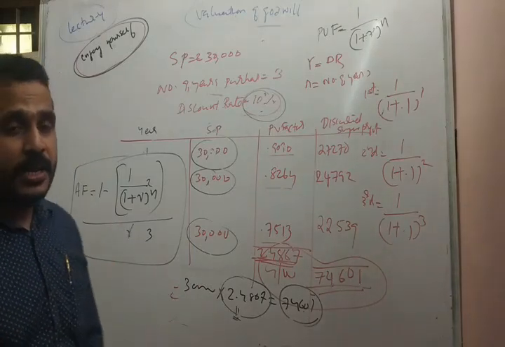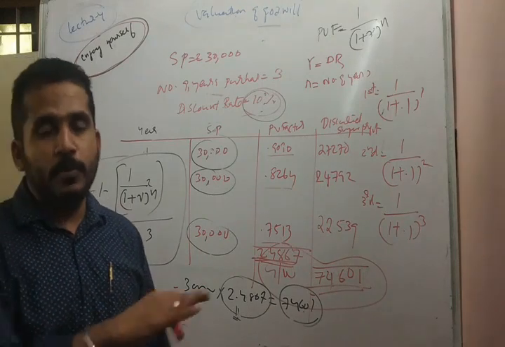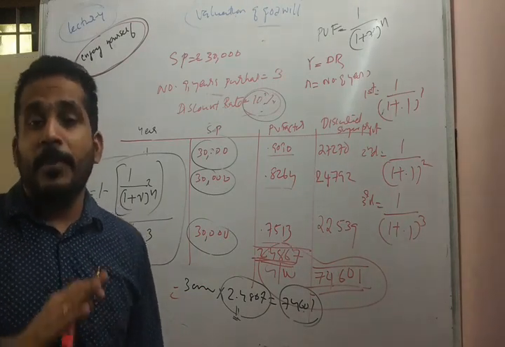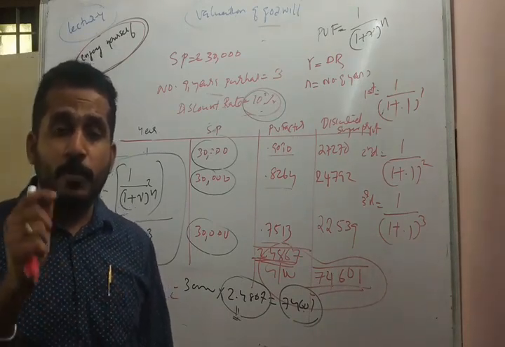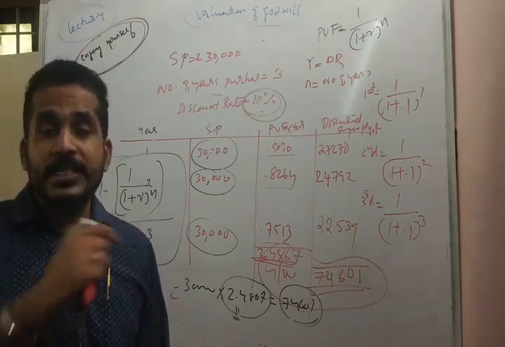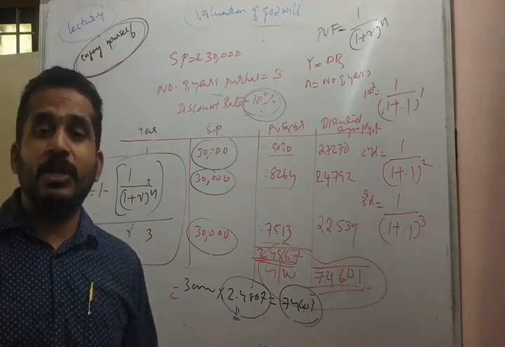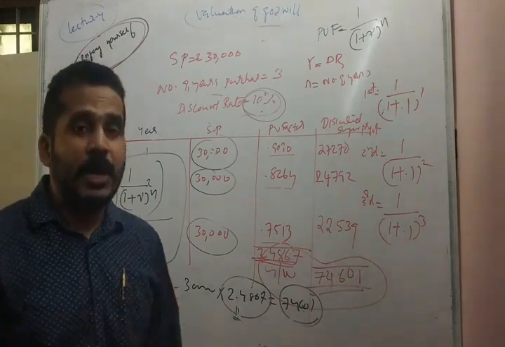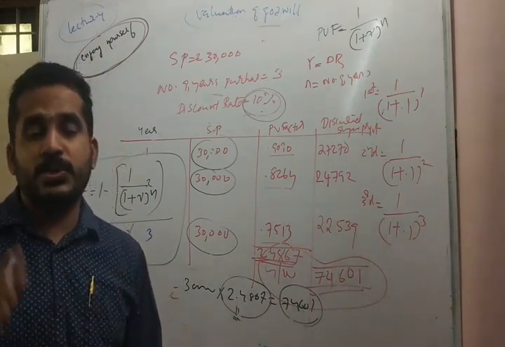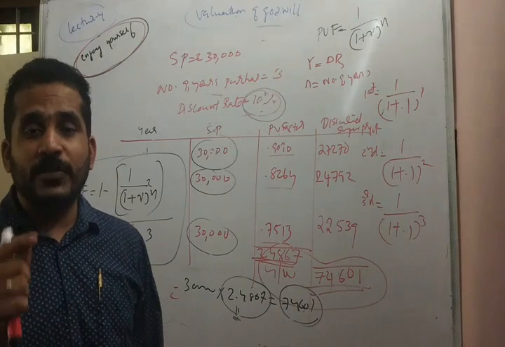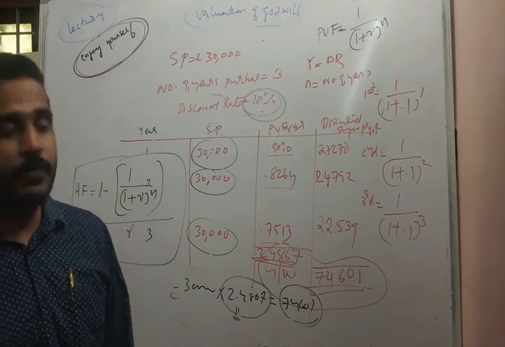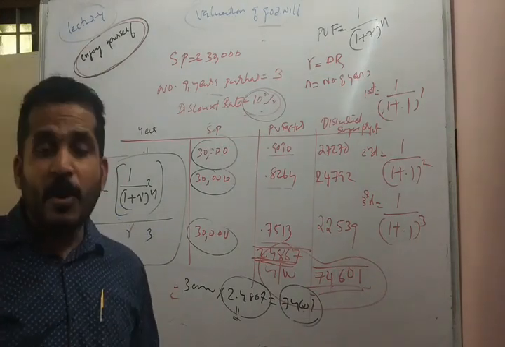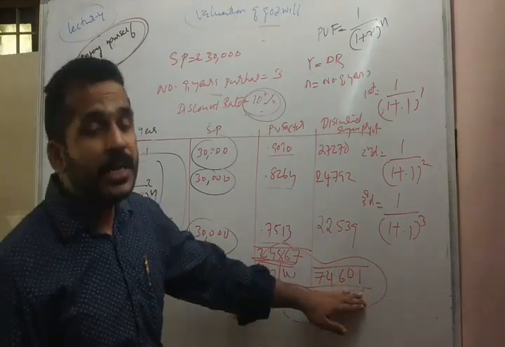Repeating once again, under annuity method, unlike the super profit method, a simple calculation of super profit into number of years purchase is not sufficient. We have to discount the super profit of each year based on the present value concept. The present value factor is 1 divided by (1 plus r) whole raised to n. Super profit into present value factor of each year gives the discounted super profit. Compute the sum of the discounted super profits, and we will get the goodwill.